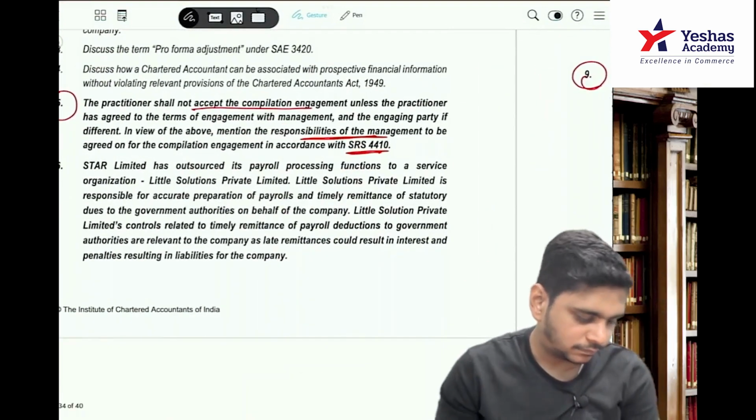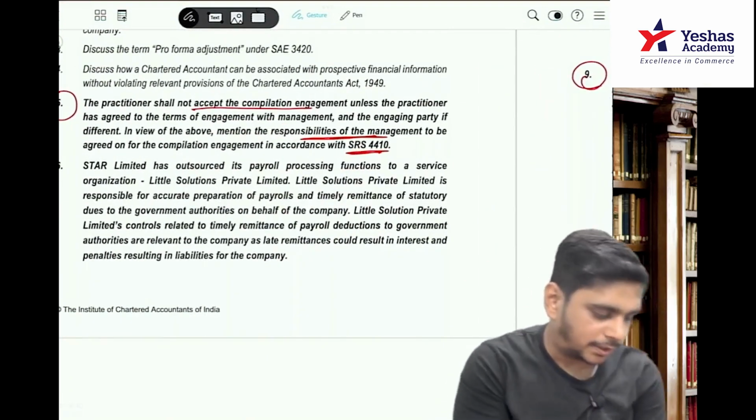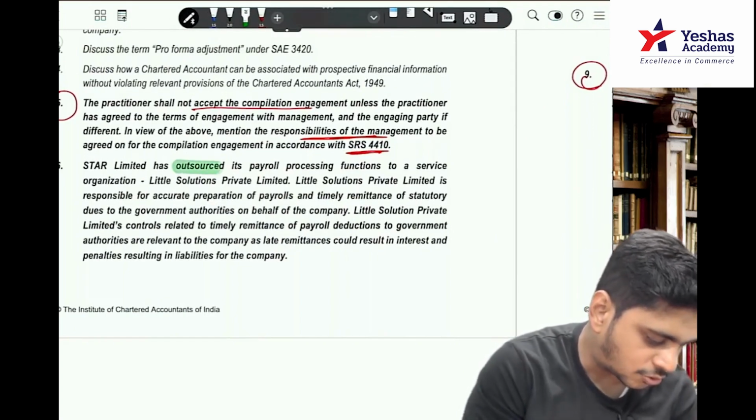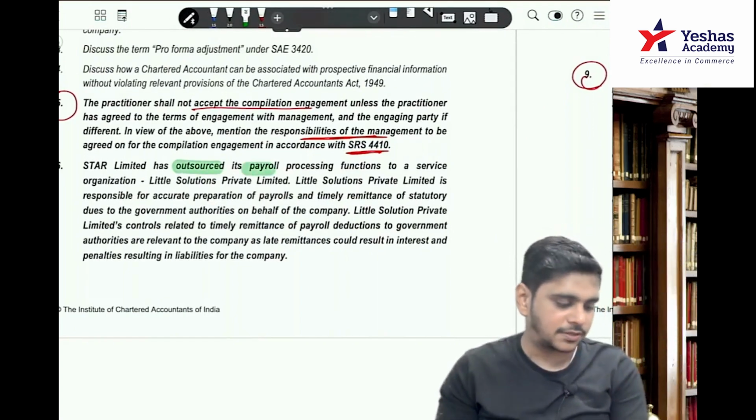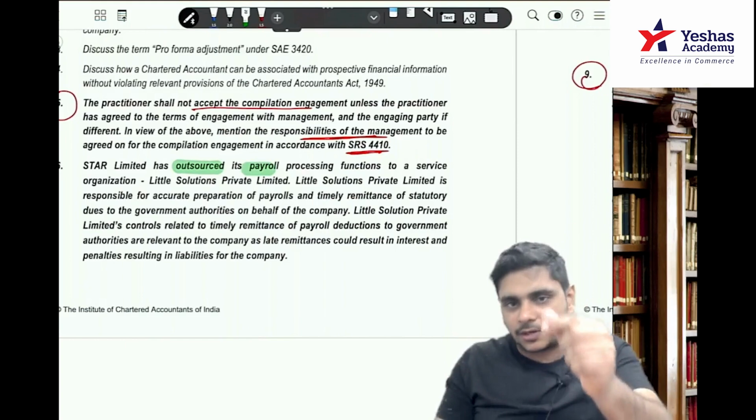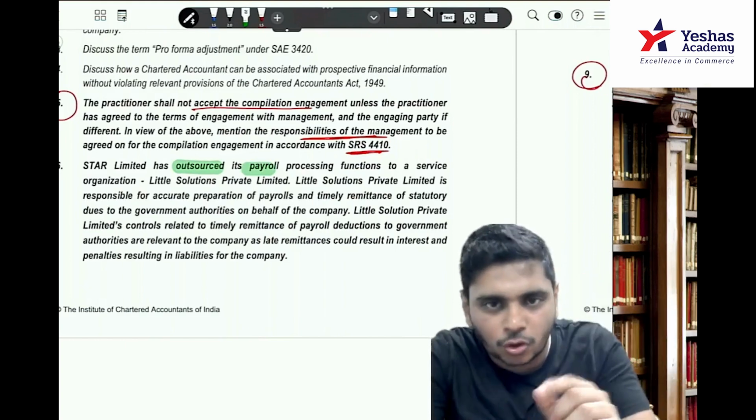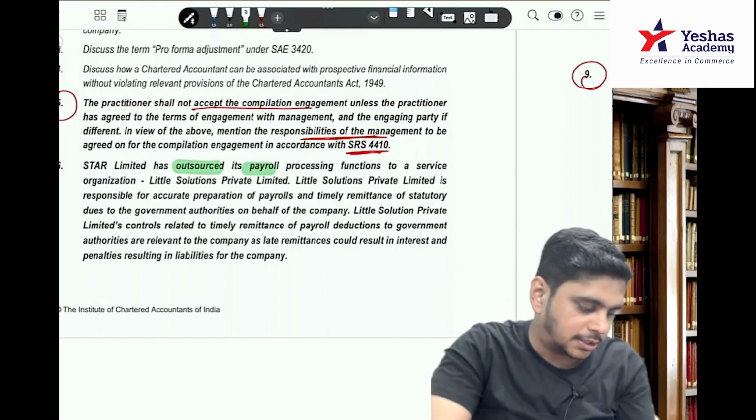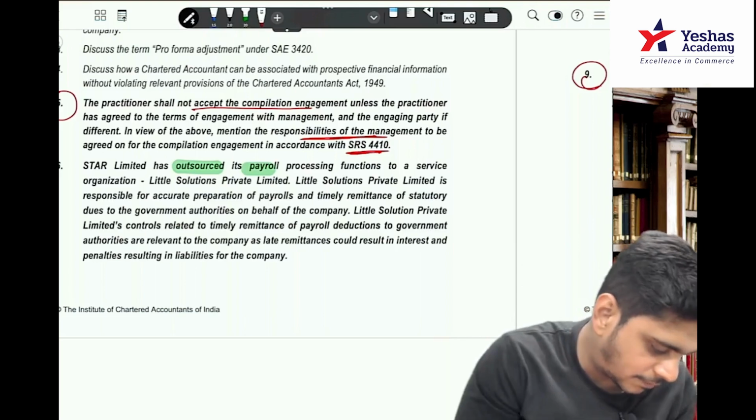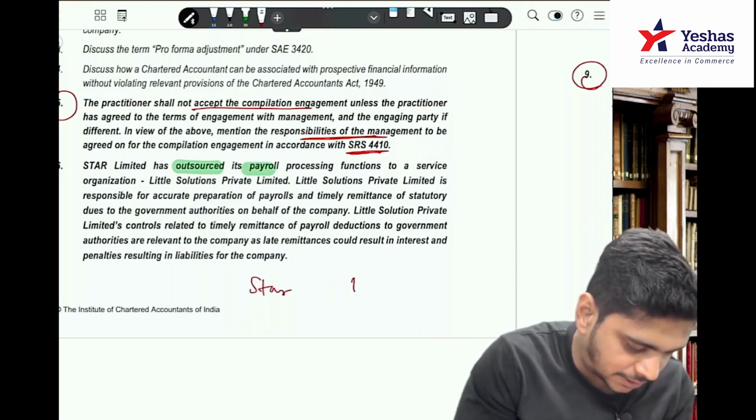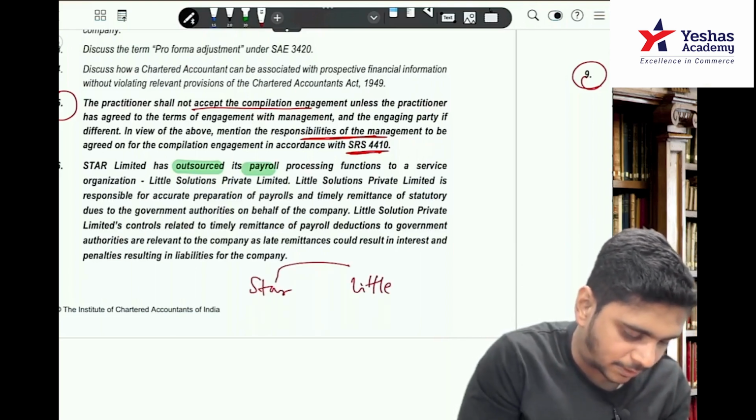Star Limited has outsourced its payroll processing function to a service organization. So the time you see the word outsource, either it will be 402 or 3402. Little Solution Private Limited. So the companies, one is Star, other one is Little. So I am using the same example for drafting.